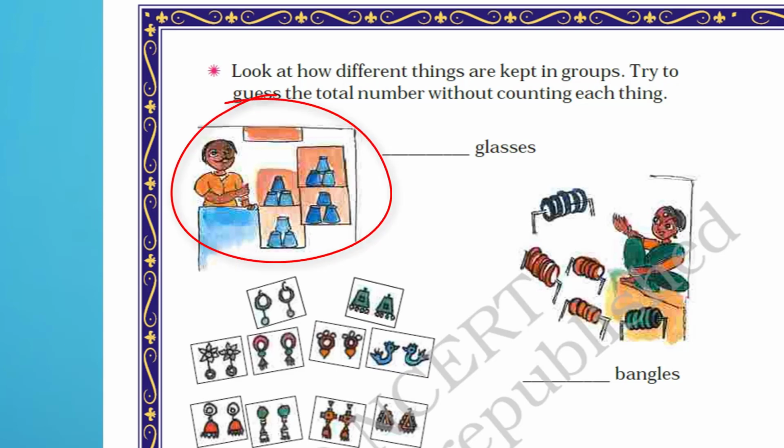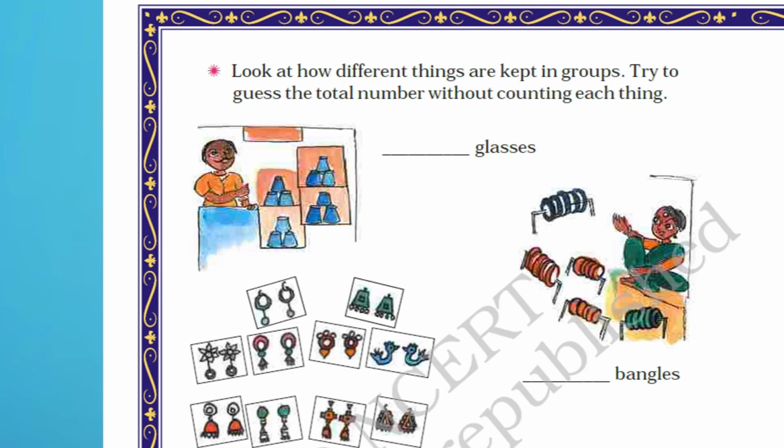In this shop, we can see some glasses and these glasses are kept in groups. We can count how many groups are there, and in one group how many glasses are there. So as we can see, there are 4 groups and in each group there are 3 glasses, which makes it 12 glasses.